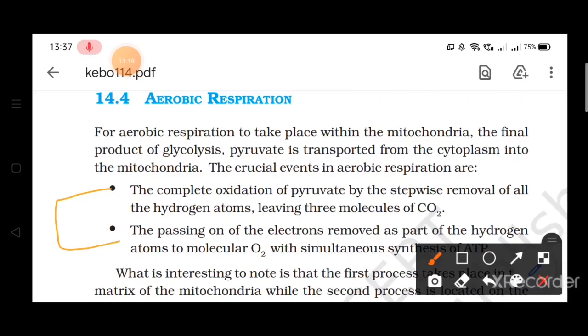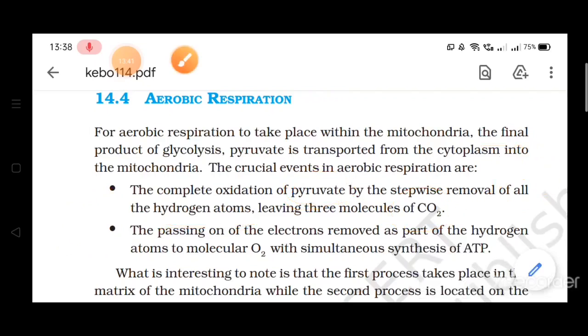The first step is oxidation of pyruvate, means pyruvate is entering into the mitochondria, oxygen is there, so it will combine with the oxygen and remove hydrogen atoms, and what will be produced? Three molecules of carbon dioxide. This is the first step of aerobic respiration.